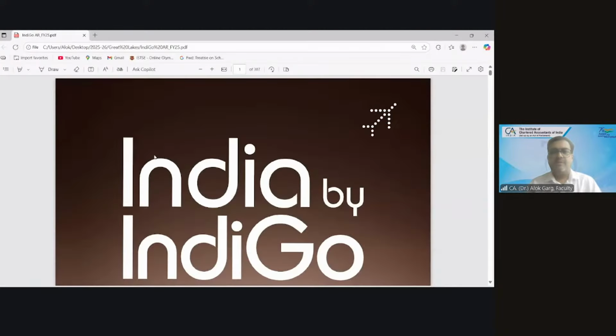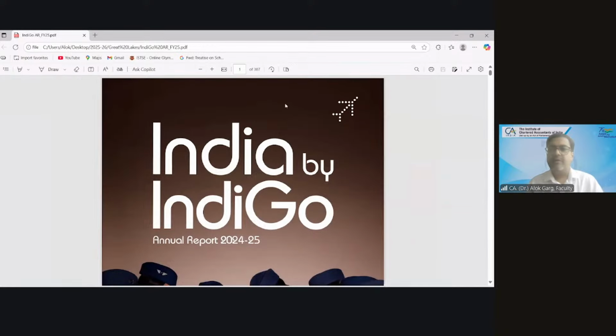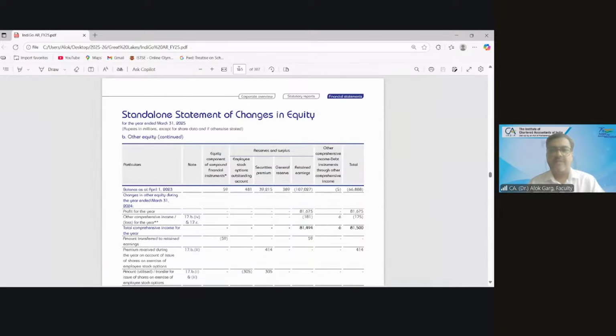Friends, I hope this Indigo balance sheet is visible to all of you. Is it visible? Yes. This is the latest annual report of IndiGo. Let me take you to the balance sheet.